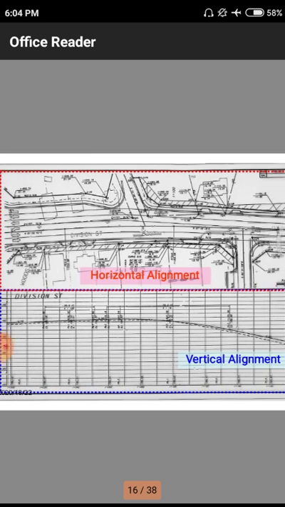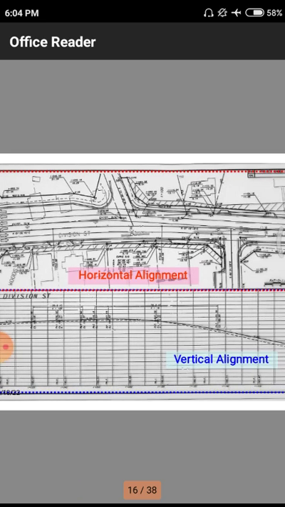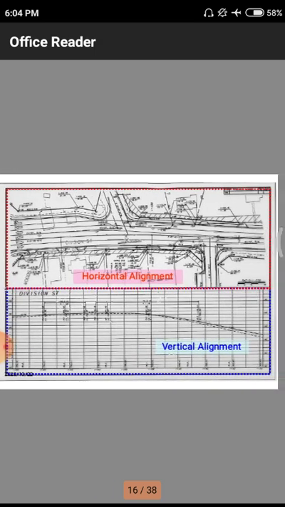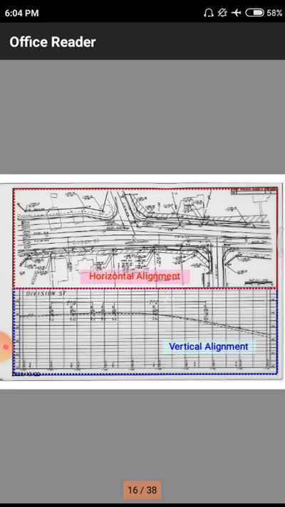This is another diagram which shows horizontal alignment and vertical alignment. In this also we have different combinations, where a road crosses with another road. That means here we have Y junctions and T junctions. In those junctions, the points and how the road is enlarged are all shown.